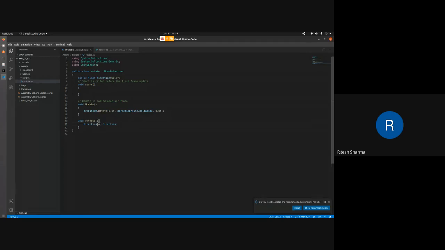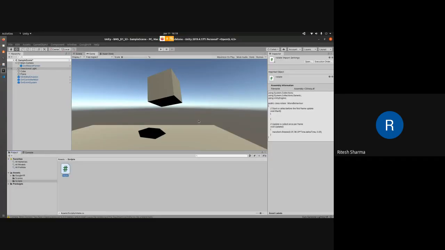So we have written direction is equal to minus direction. That will change the value of direction for this update function as well. For example, by default it is 90.0, so it will rotate as it was rotating earlier. But once you click on it, direction will become minus direction, which means 90 will become minus 90. Now it is going to rotate on the same axis, but in the opposite direction. That is what we want to achieve here, and it will give us an understanding of how to interact with those things.